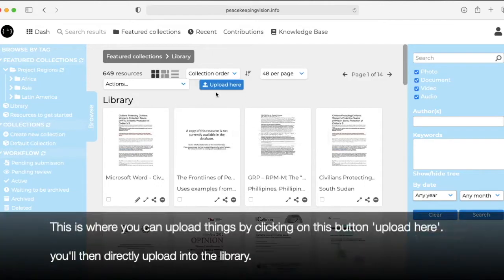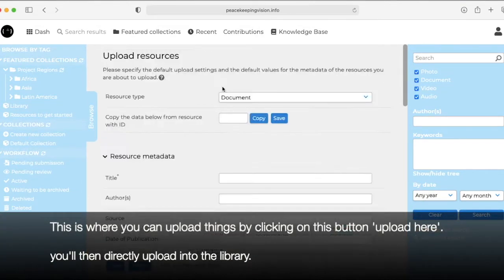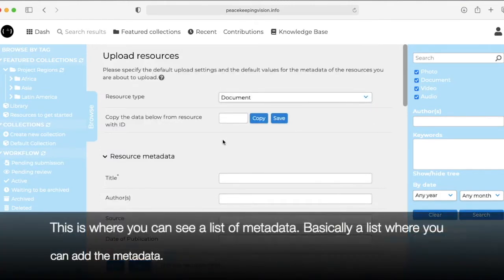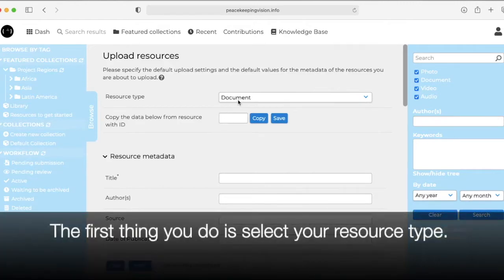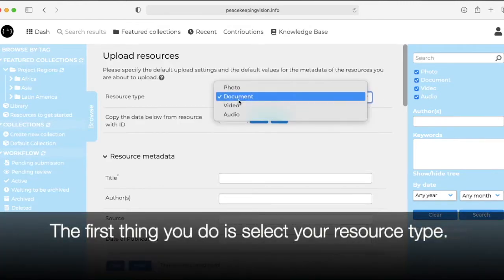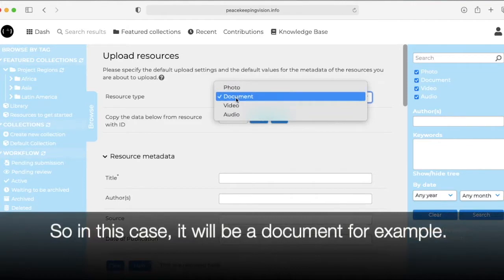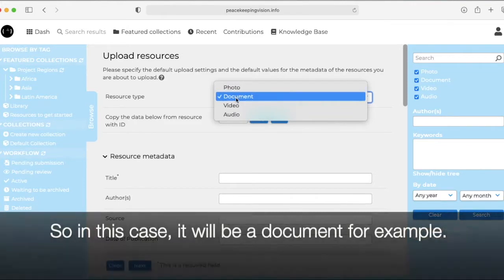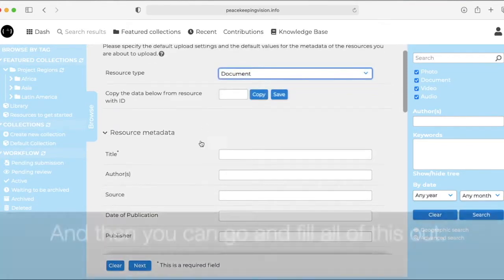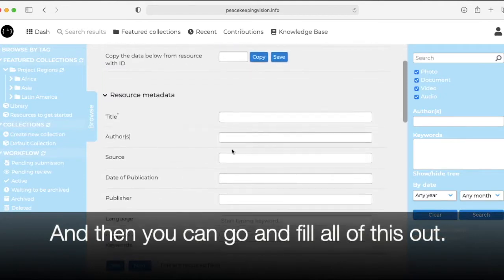Now this is where you can upload things by clicking on this button, upload here. You'll then directly upload into the library. And this is where you can see a list of metadata, basically a list where you can add the metadata. So first thing you do is select your resource type. So in this case, it will be a document, for example. And then you can go and fill all of this out.